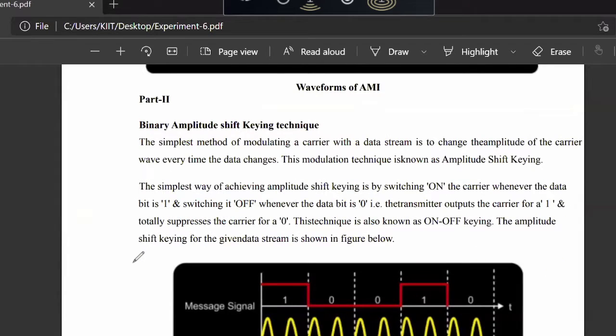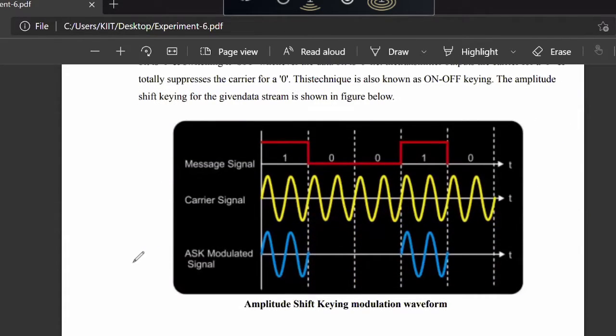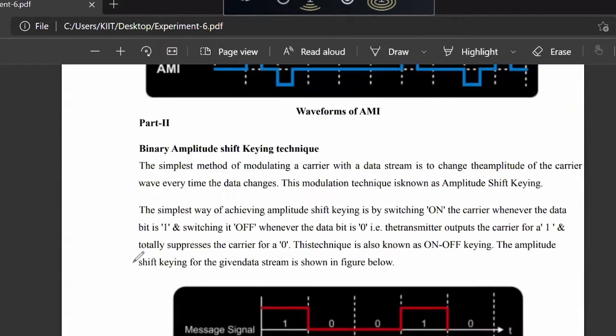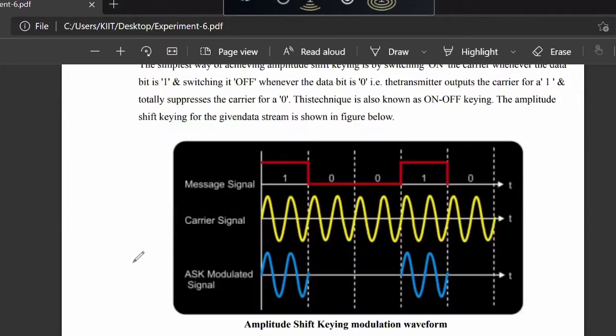Okay, now finally we are coming to the binary ASK. In short, I will just tell you, because you have to see the programming today. You have to see a different program. Today we will not be doing it with Octave. It will be with GNU, some program software that is there, so that needs to be taught by ma'am, who will teach you. So quickly I'm just telling you the theory for binary ASK so that you are able to understand what is happening. So here you can see the waveform.